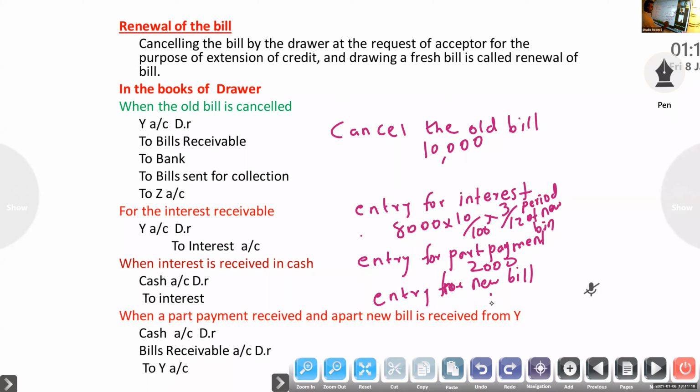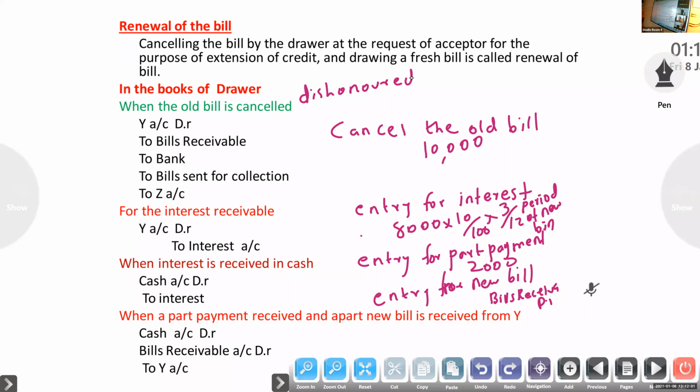Whenever we receive a new bill, what is the entry? Bills receivable account to drawee. Same entry, bills receivable account to drawee, that I will tell. So first one, the bill is cancelled. Cancel the old bill. No need to study, because already you know bill is cancelled means the bill is dishonored. Clear?